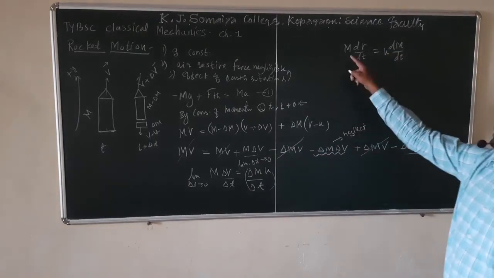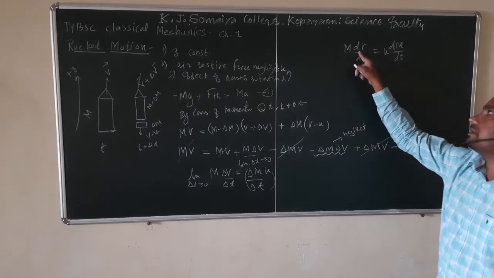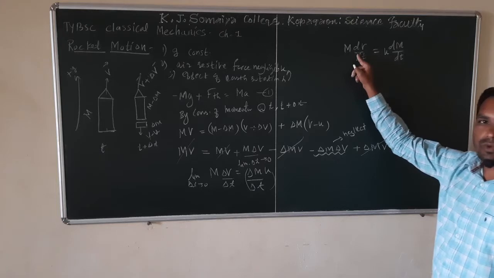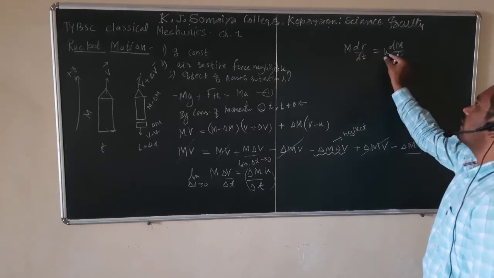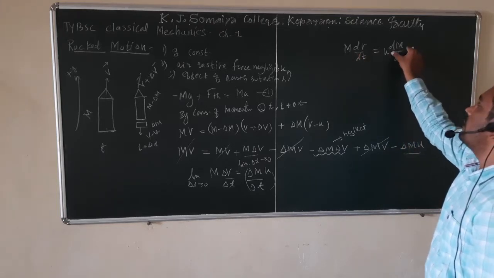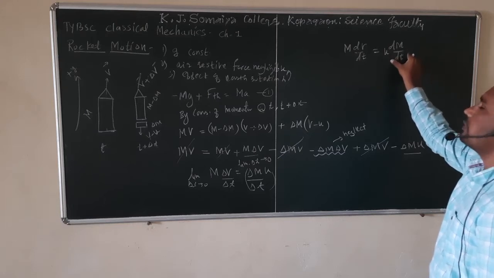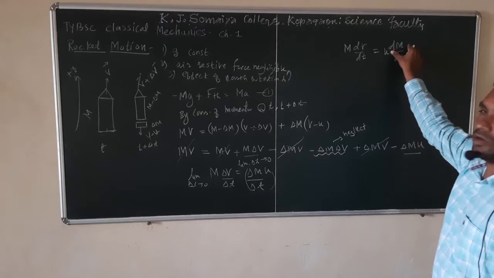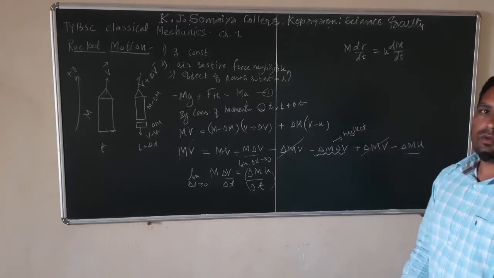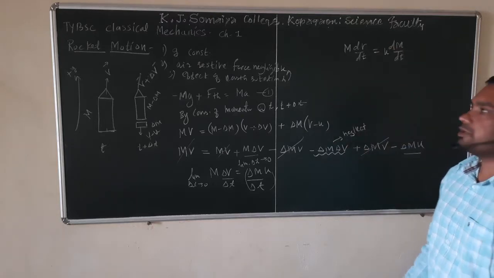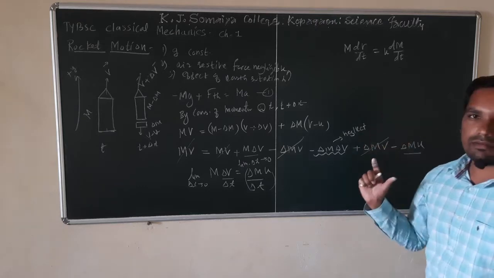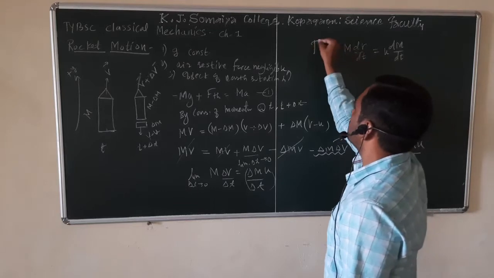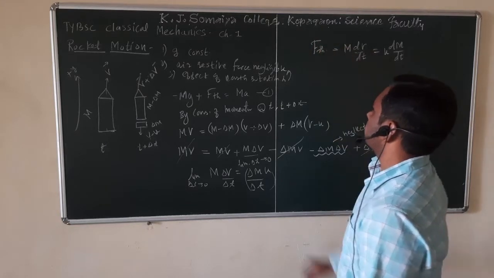So mass into rate of change of velocity, this is acceleration. So mass into acceleration is nothing but force, and here we get u into dm by dt. Dm by dt means rate of burning of fuel. This is rate of change of mass of what? Rocket. Why is mass of rocket changing? Because of burning of fuel. So by definition, this is nothing but thrust force.